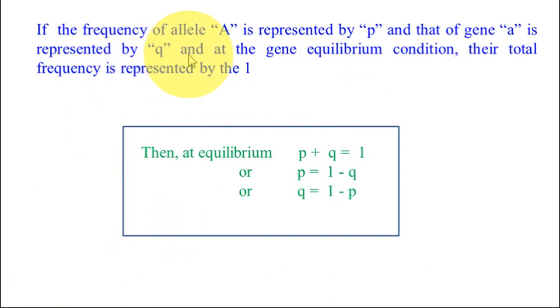If the frequency of allele A is represented by p, and that of allele a is represented by q, then at equilibrium the total frequency is 1. So p plus q is equal to 1, or p is equal to 1 minus q, or q is equal to 1 minus p.